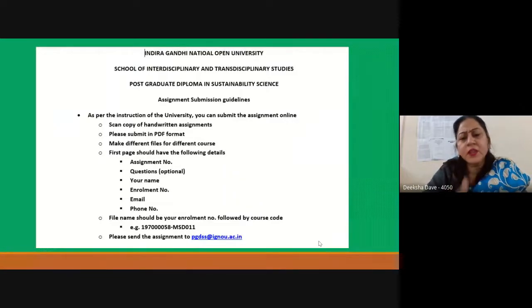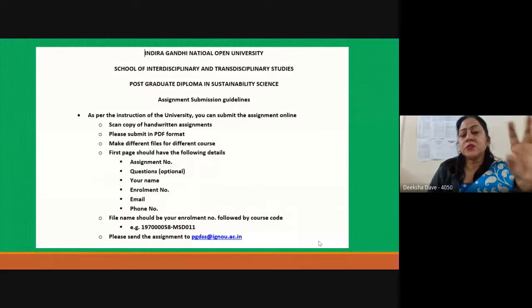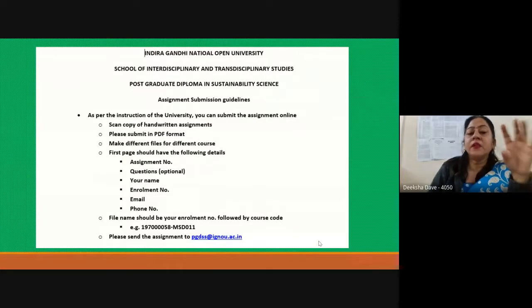So it is easy on your part also, and for us also it is easy to track how many students have submitted the assignments and how many courses are remaining. So this you can do very easily. It is not so confusing. Just keep in mind that the important information must be given.